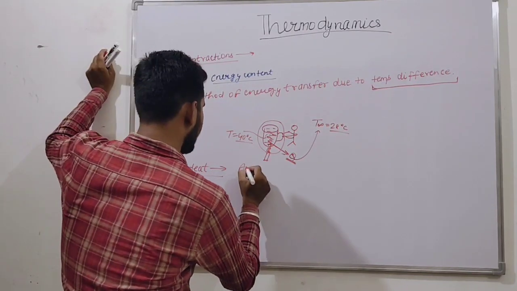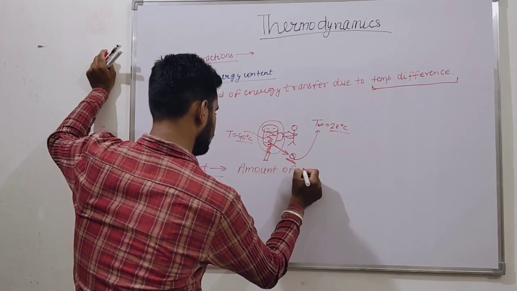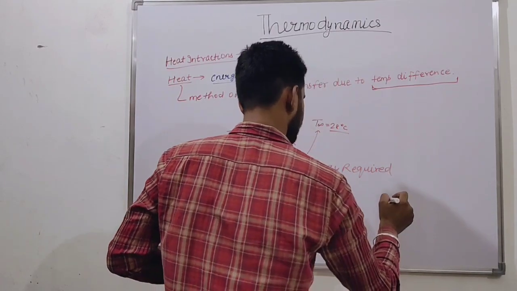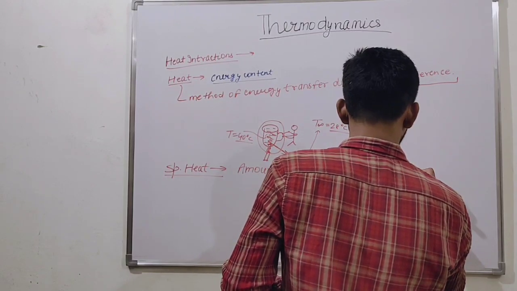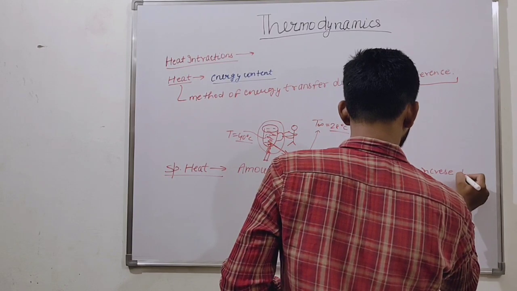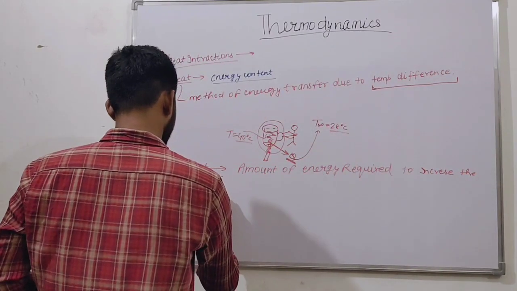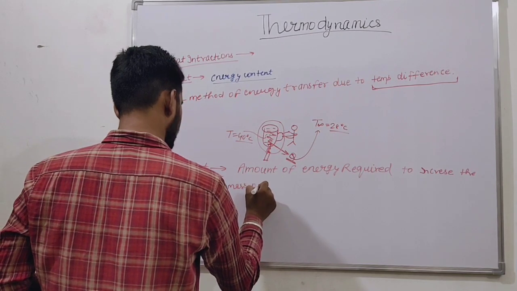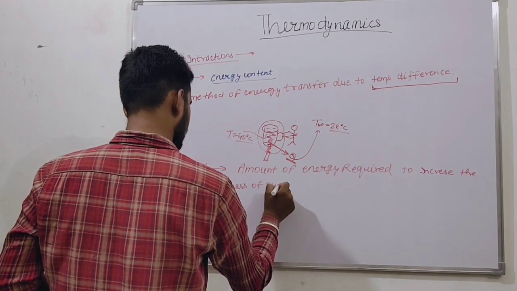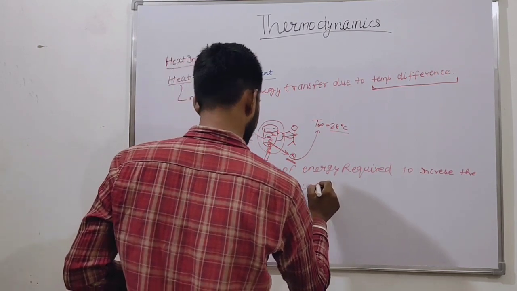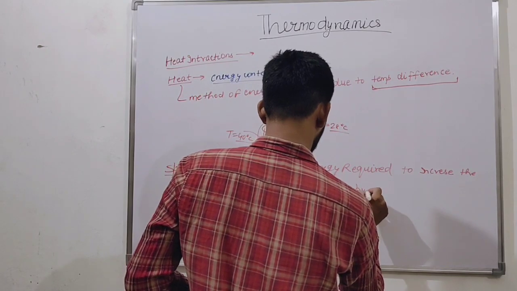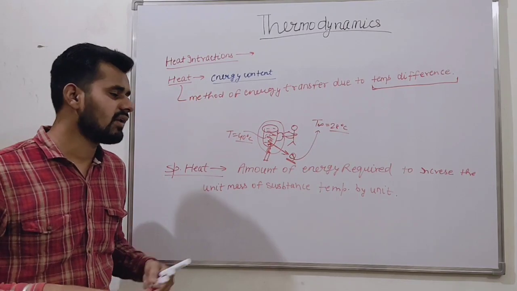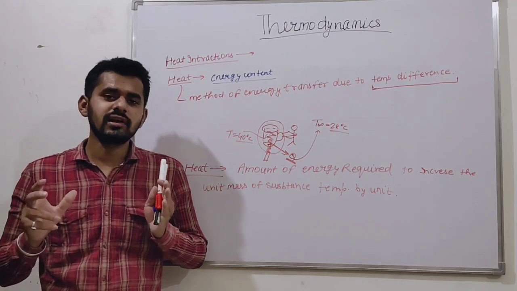It is the amount of energy required to increase the temperature of unit mass by unit temperature. So specific heat is the amount of energy required to change the temperature.